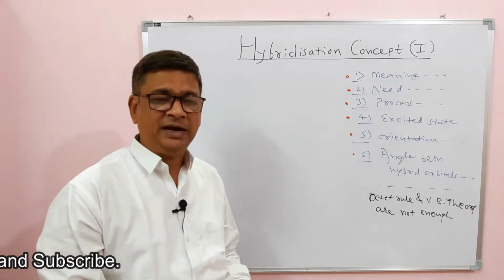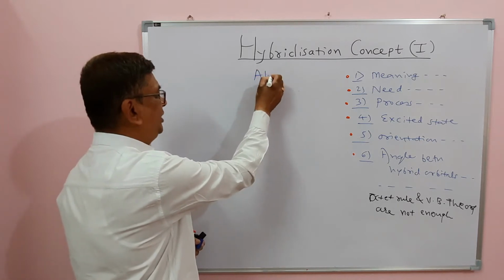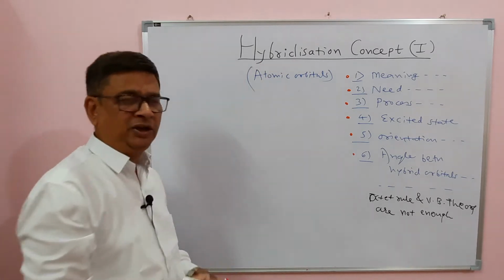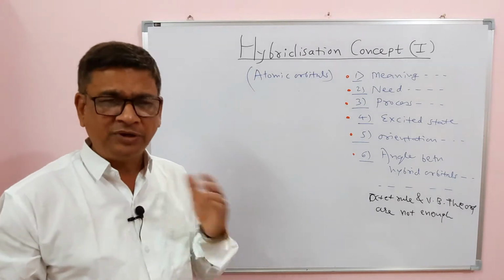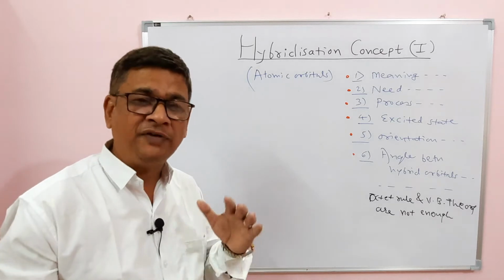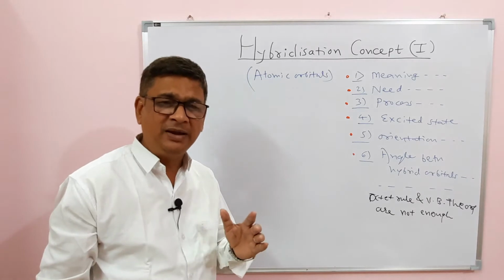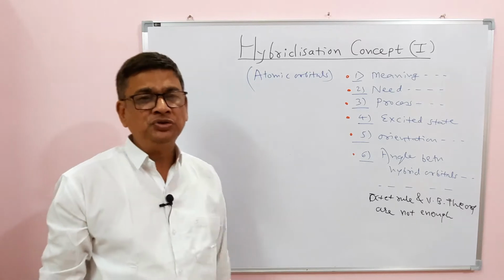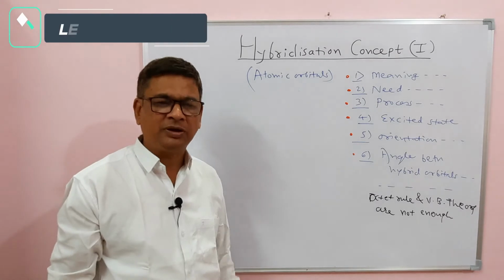Here in chemistry, hybridization is of atomic orbitals. That is the conversion of unequal orbitals to equal orbitals. To tell in very simple words, to tell in bookish language, what is hybridization? It is the mixing and recasting of atomic orbitals of the same atom having nearly the same energy, taking part in hybridization to produce a new set of equivalent, equal energy orbitals. That is the process called hybridization.